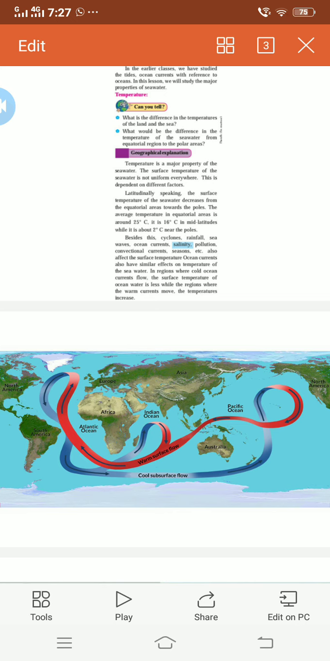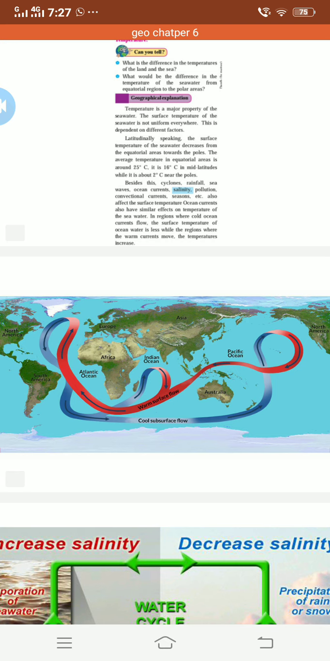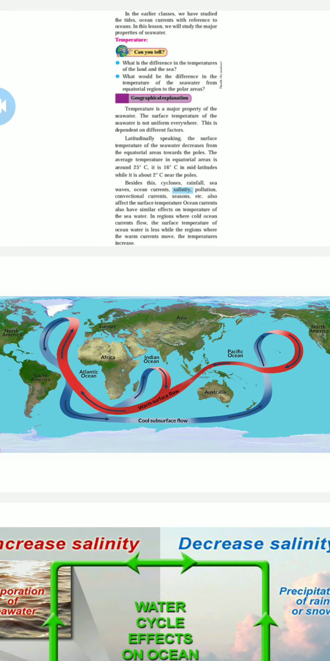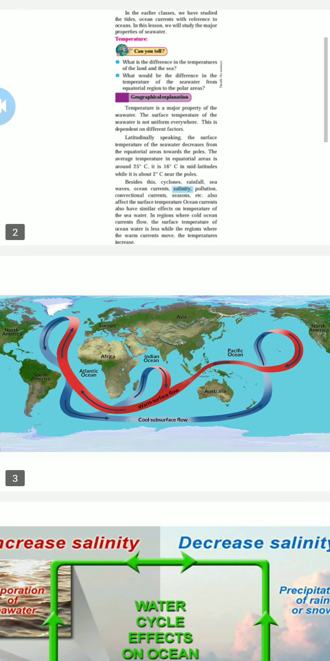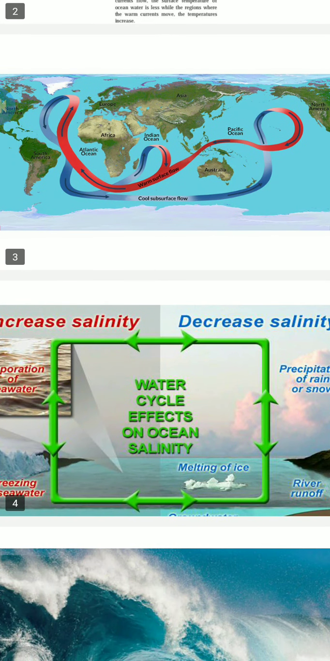And ocean currents have a similar effect on the temperature of the sea water. In regions where cold ocean currents flow, the surface temperature of the ocean water is lower, while in regions where warm currents move, the temperature increases. Now see what happens. Apart from the normal temperature, likewise I told you today's temperature of Bhiwandi is 31. But what happens if you are near the sea area? The sea water will take a long time to get warm or to get hot.